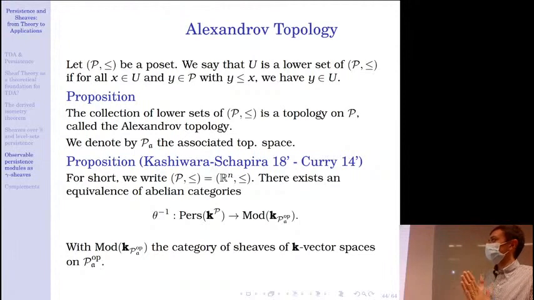So the Alexandrov topology on a poset is just the topology which is generated by the downsets of this poset, and this indeed forms a topology. So I will use this notation, P_A, to denote the topological space associated to the Alexandrov topology on a poset P. And one proposition that was in Justin Curry's thesis and also in Kashiwara and Schapira's paper is that there is an equivalence of abelian categories between persistence modules over P and sheaves on the Alexandrov topology on the opposite poset. Okay, so this really allows us to consider that persistence modules are nothing but sheaves on the Alexandrov topology.